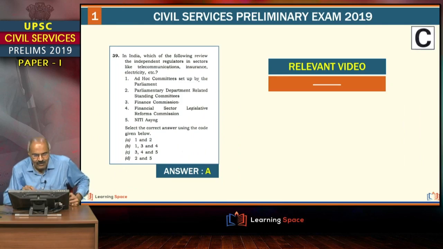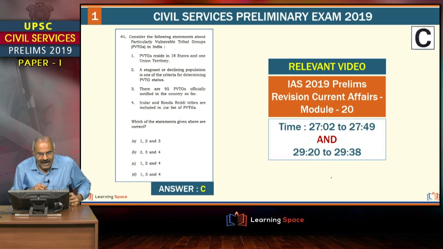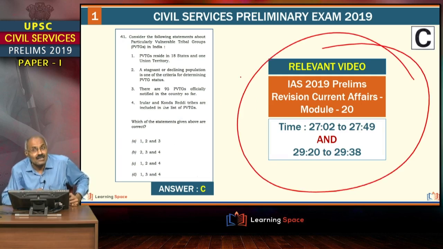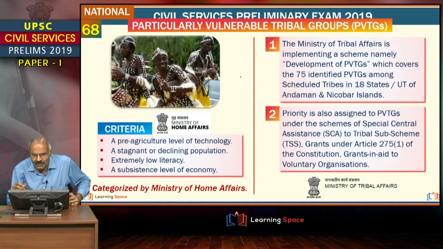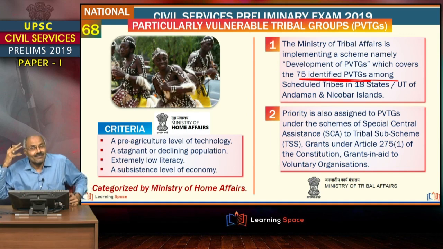And then this we have not covered, and this we have not covered, and this is very clear in the revision module, module number 20. In the slide itself, it is mentioned 75 identified PVTGs, and this question is asked to test the remembrance power.